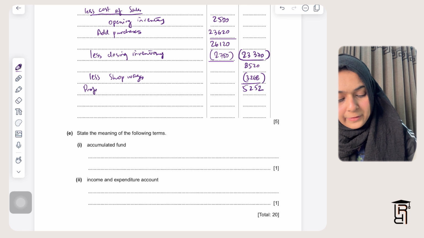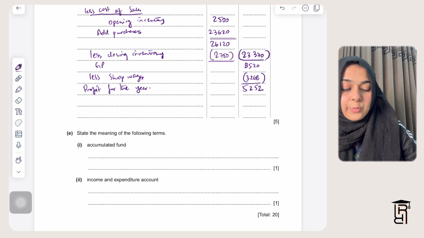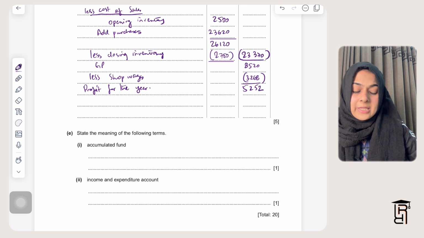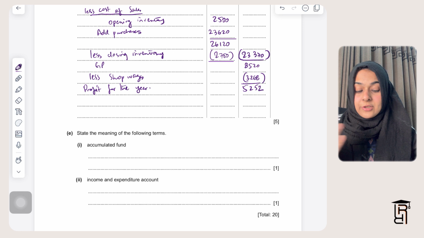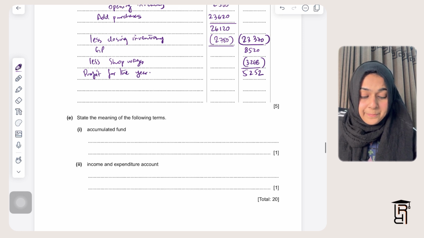So I'll write here profit for the year, which is the profit that we have made on shop sales. So this 8520 was my gross profit. In the marking scheme you might not see the distinction here, but I actually normally make it in the form of income statement of a sole trader. So we get a gross profit and then we subtract other expenses, that is shop wages is one of them.